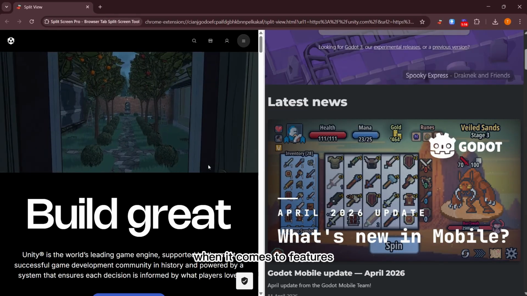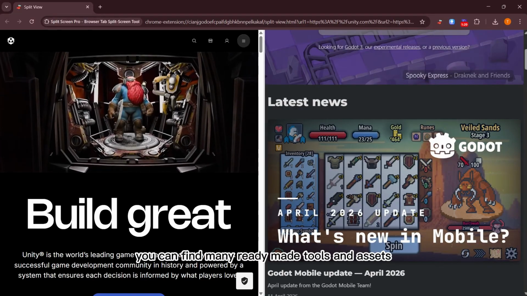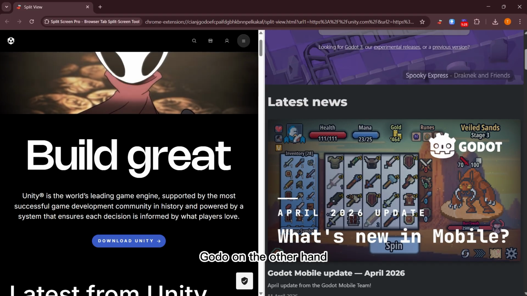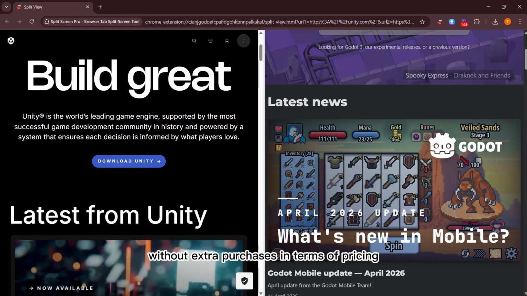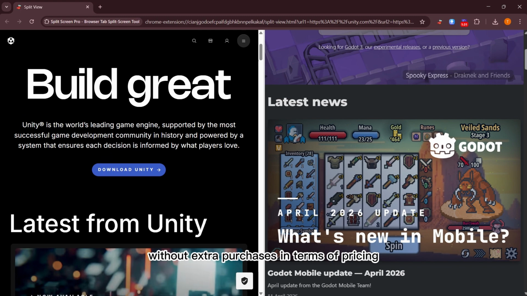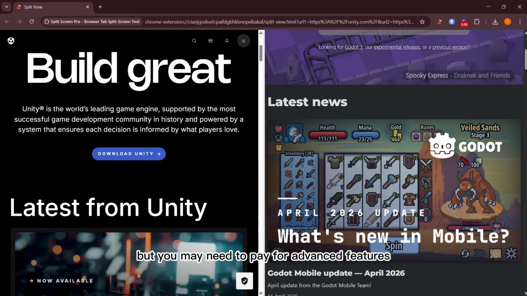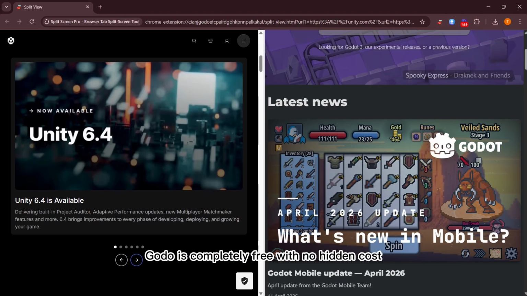When it comes to features, Unity has a vast asset store. You can find many ready made tools and assets. Godot, on the other hand, has built-in features that cover most needs without extra purchases. In terms of pricing, Unity has a free version, but you may need to pay for advanced features. Godot is completely free with no hidden costs.